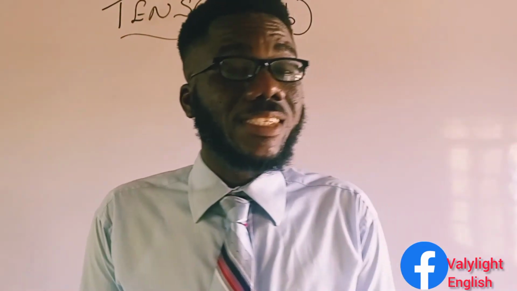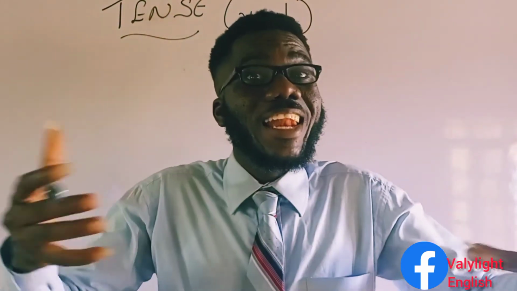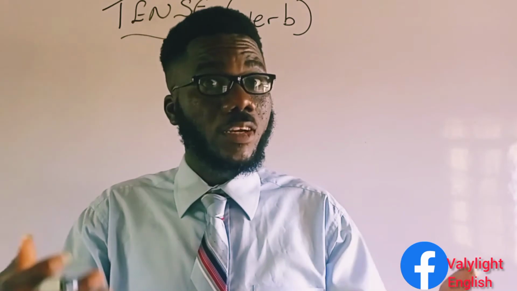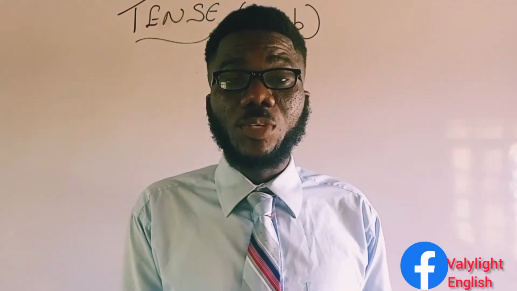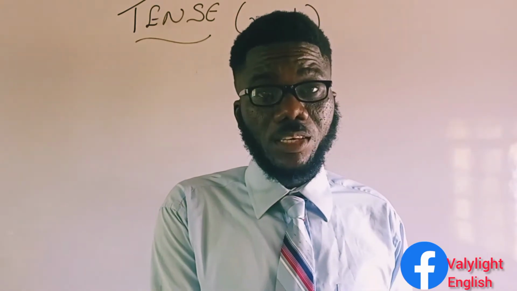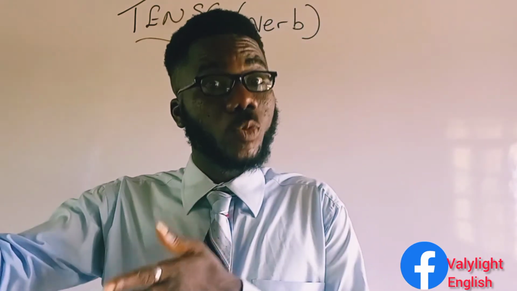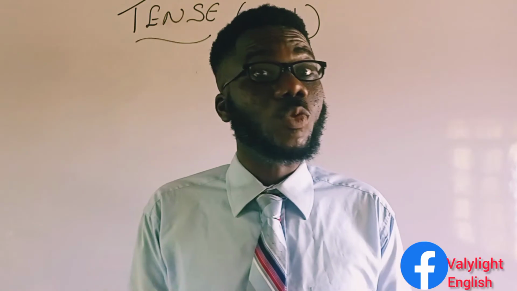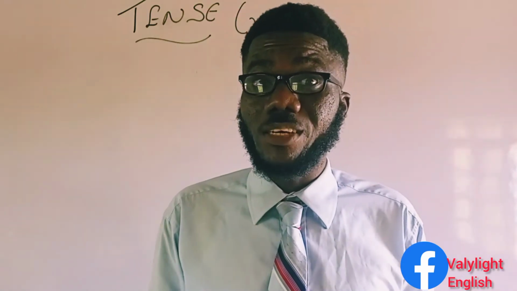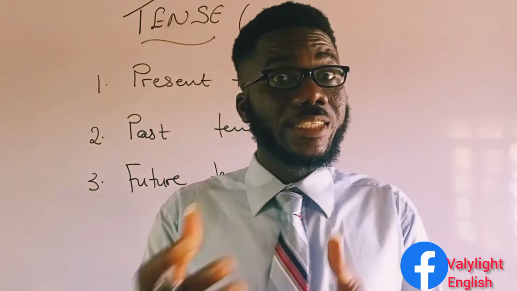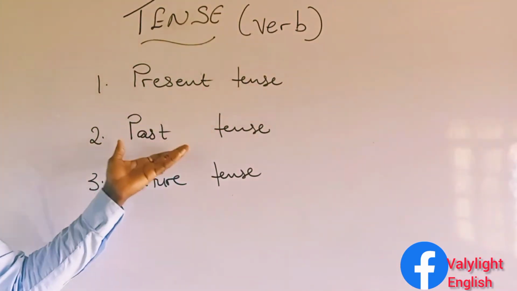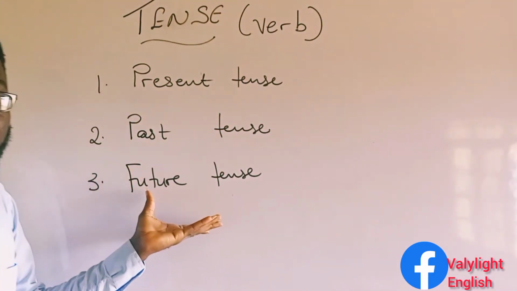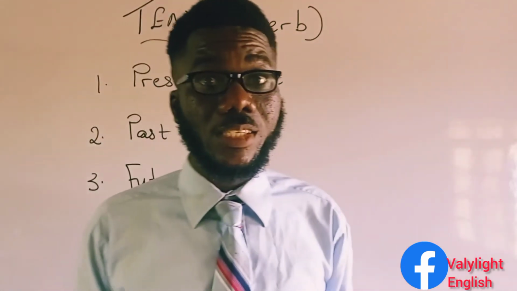But then, tense in the English language is usually larger than what you have under adverbs. Tense simply wants you to know if the action you're talking about happened in the past, if it is happening now, or if it will happen in future. That is why we have three major tenses. The three major tenses that we have are what you have on the board: the present tense, the past tense, and the future tense.